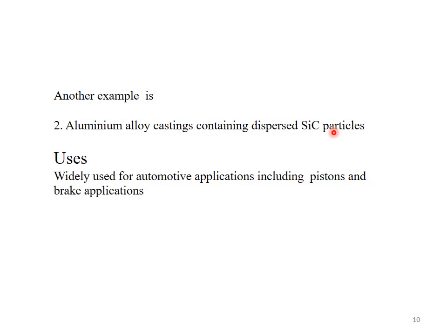In this material, the matrix phase consists of aluminium and the reinforcing phase consists of silicon carbide particles. So these materials consist of particles of silicon carbide which are embedded within the aluminium alloy. That's why these composite materials are called aluminium alloy castings.